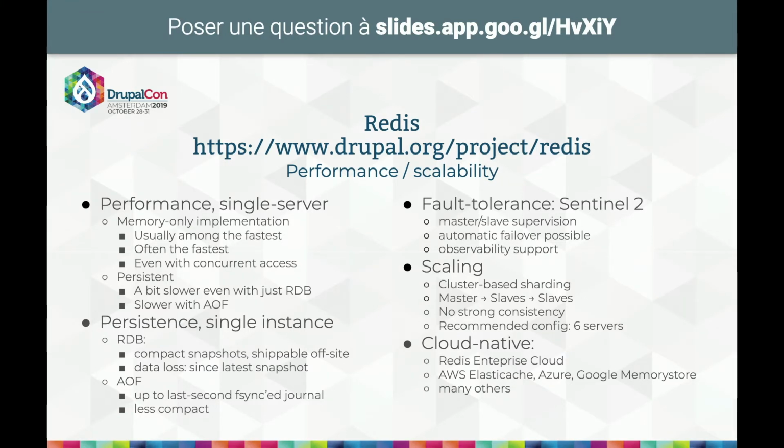It allows scaling using clusters, and you start from a master instance, which is replicated to slaves, which are themselves replicated to more slaves. The main weakness in that scheme is that there is no strong consistency, and this is a hallmark of all NoSQL solutions. Also, if you really want to deploy the Sentinel and cluster topology, the recommended minimum set is 6 instances. You can do with less, most sites do with less, but the recommended deployment is 6 servers or more.